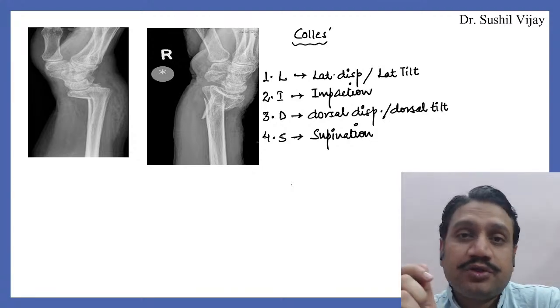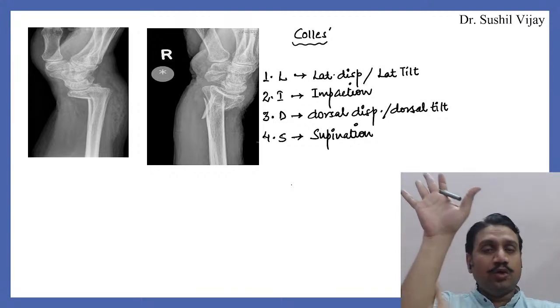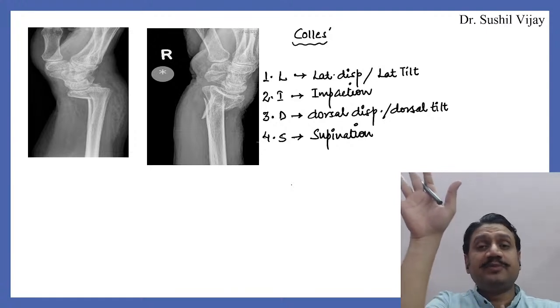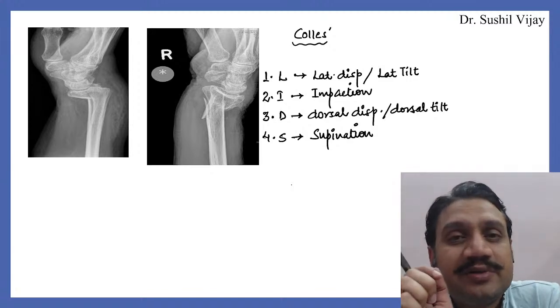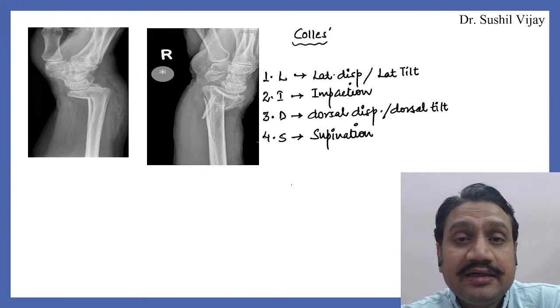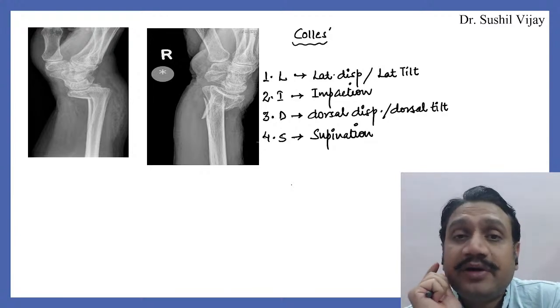By the final position of the distal fragment. What does that mean? Like in the radius, if you see, this is my whole radius. So this is going to be my proximal fragment, the fragment towards me, and the distal fragment is this one, the small one. So all the six displacements that we have mentioned over here, they are going to happen in the distal fragment only, right? They are going to happen in the distal fragment only.